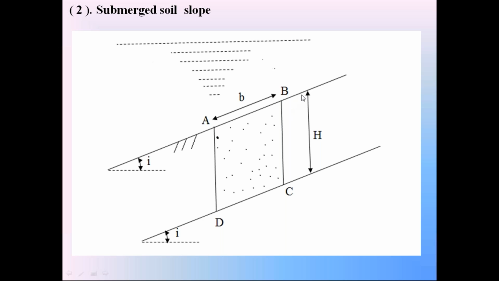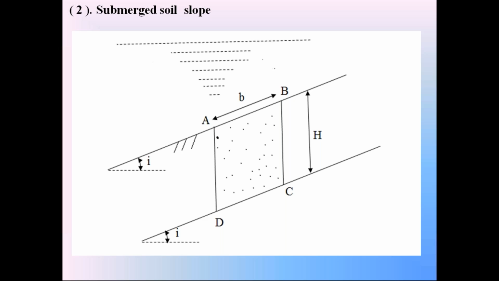Since this soil slope is entirely below the water, the entire soil here, the entire cohesive soil, is in the submerged condition. Since the entire soil is in submerged condition, we consider the submerged unit weight of soil gamma dash in the determination of factor of safety.